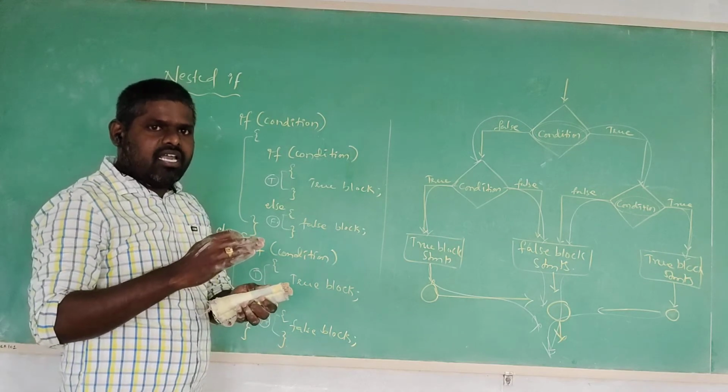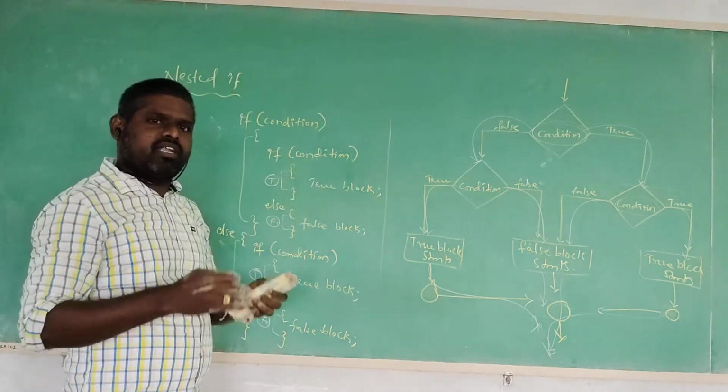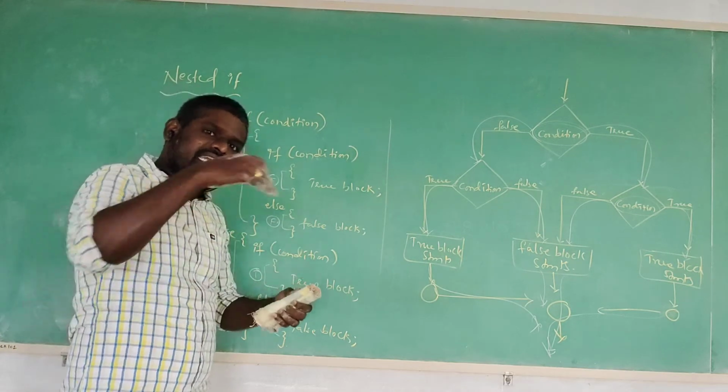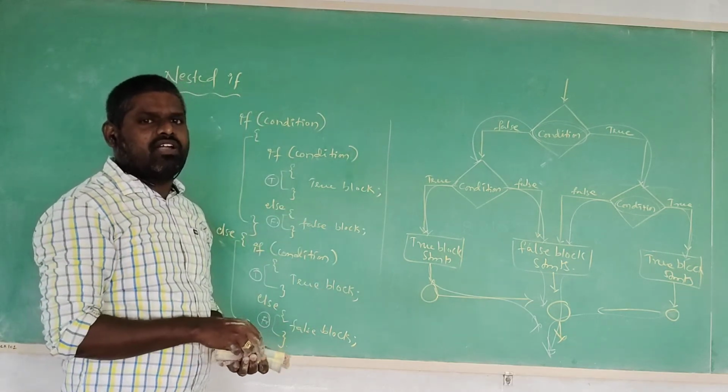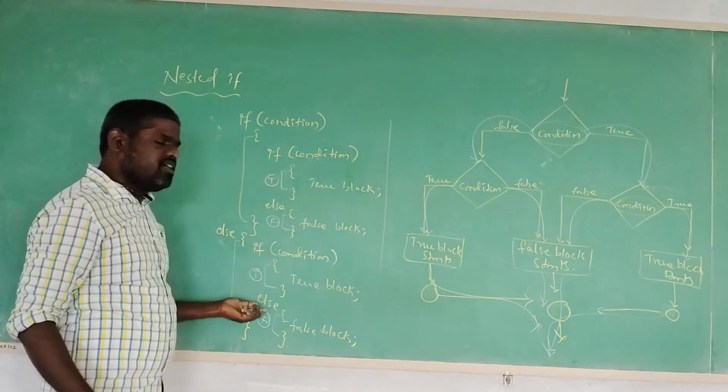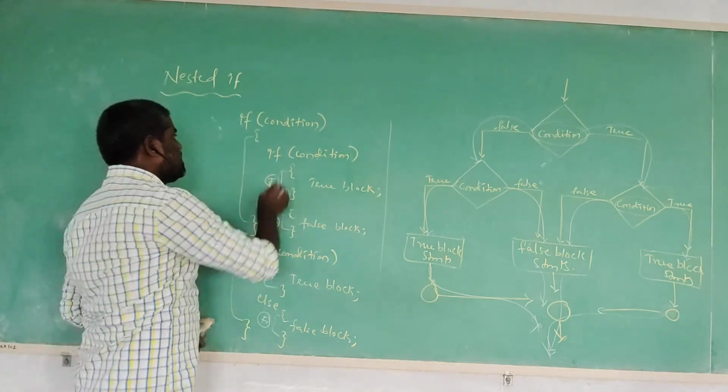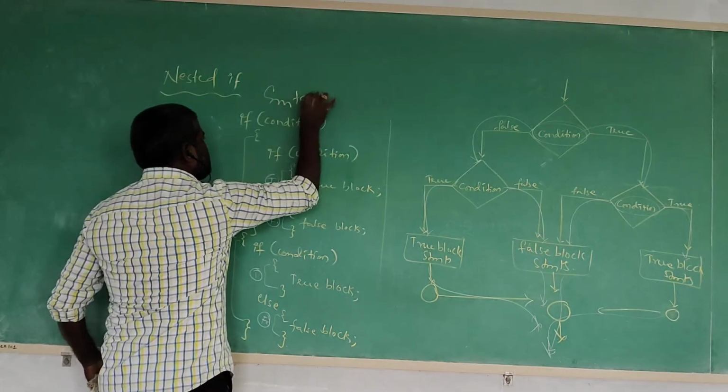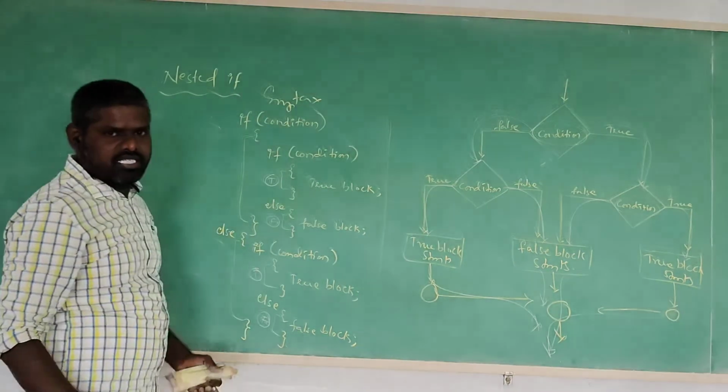This is the flow chart for nested if. One if statement is followed by another if statement, or one if statement is existing inside another if statement, that we are calling nested if. This is the syntax and that is the flow chart. Syntax and flow chart. Is it clear?